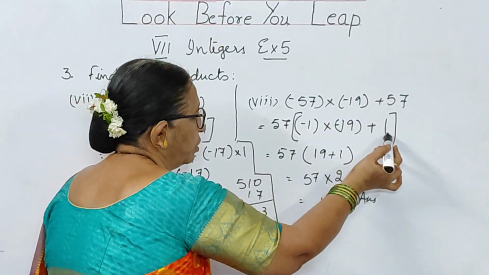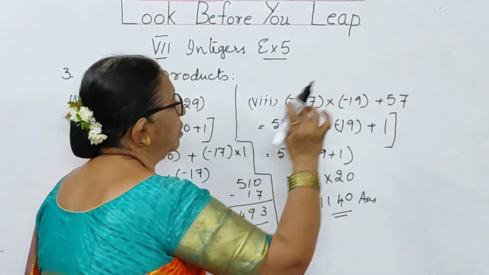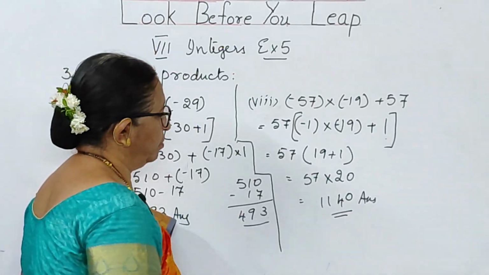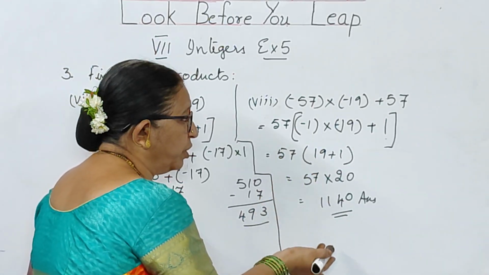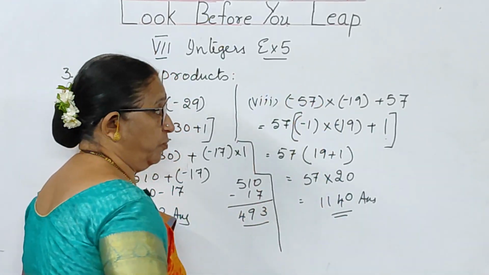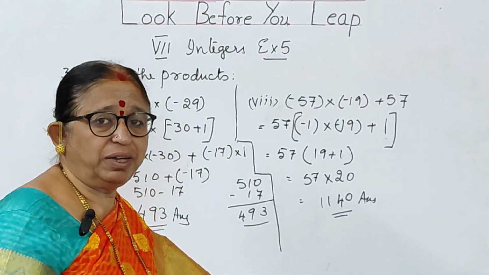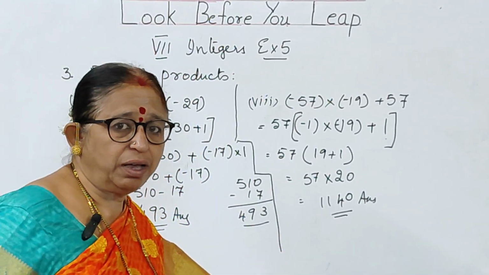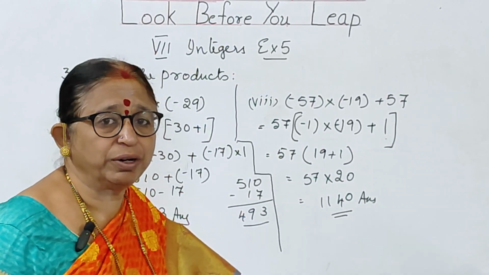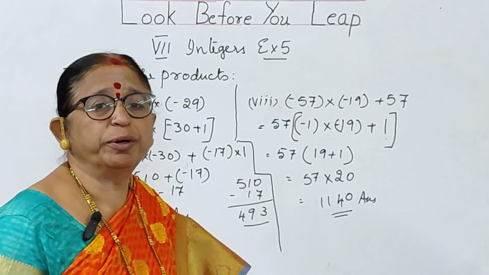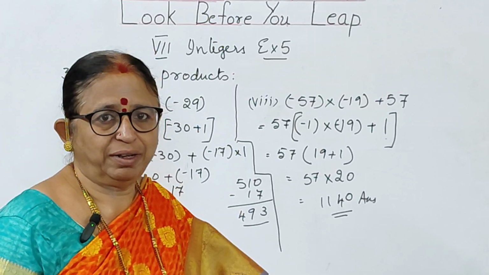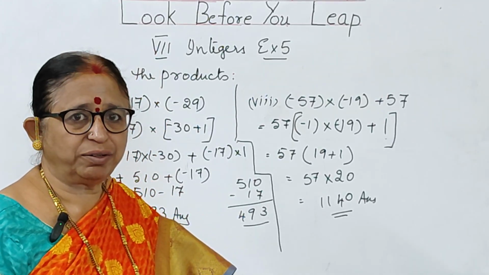So 57 into 1 is 57. So it is easy for you to do. Instead of multiplying 57 into 19, again here adding 57 is a little bit difficult. All these different formulae you have got, properties you have got to make your sums easy, children. Okay, I hope you have understood this class, children. You can copy this.